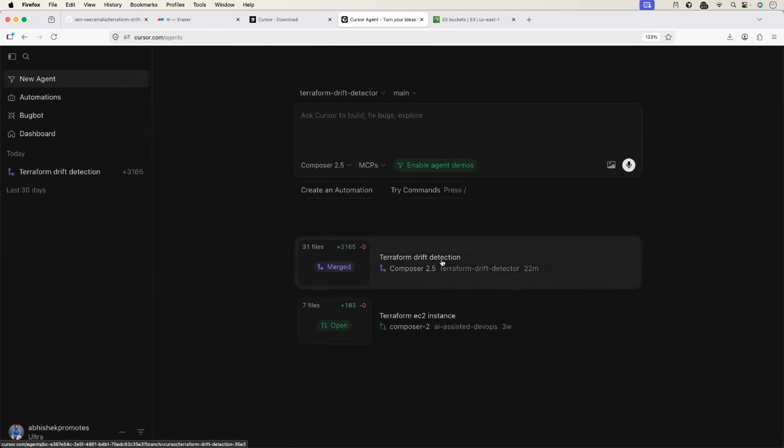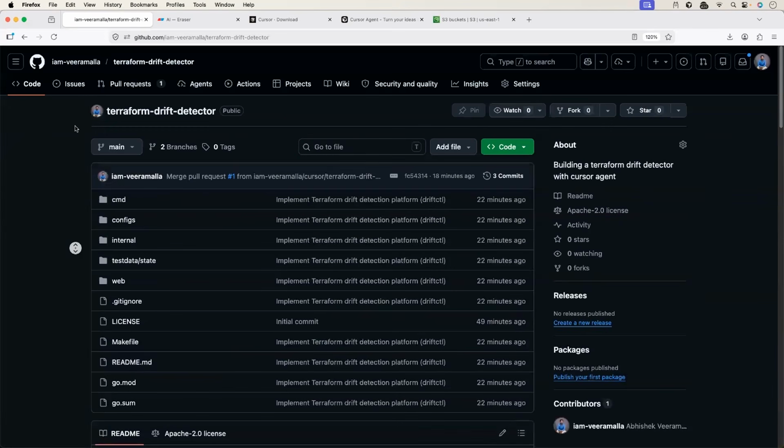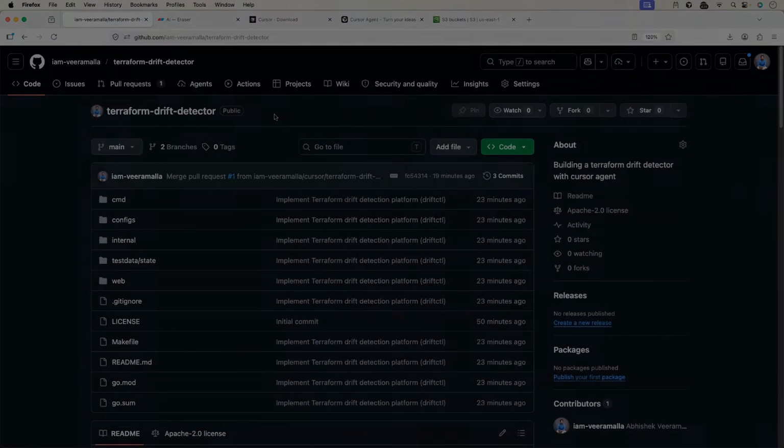Perfect. And you can see our Terraform drift detection is completely merged. And this is a working project. And I made this project open source. You can also go ahead and use this project. If you are interested, you can build on top of this project. I'll keep this project open source. Let's collaborate on this and let's build a Terraform drift detector for production use cases.